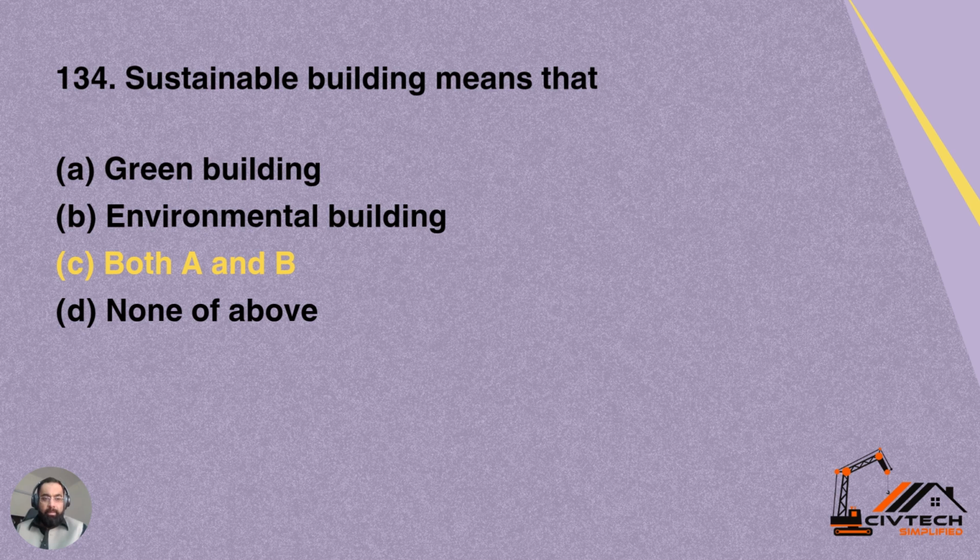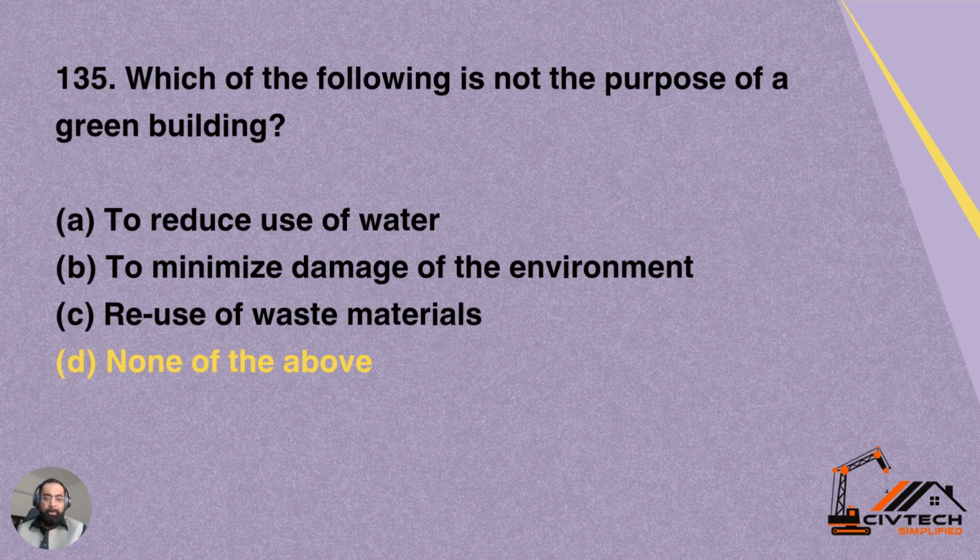134. Sustainable building means that A, green building. Option B, environmental building. Option C, both A and B. Option D, none of the above. So both A and B are the correct answer for sustainable building. The building which is green as well as environmental friendly building, that is called a sustainable building. Option C is correct for this question.